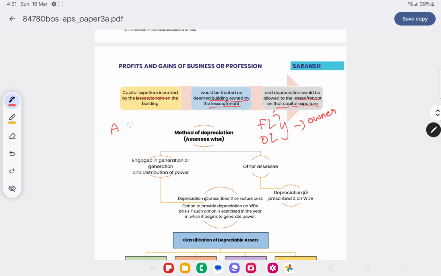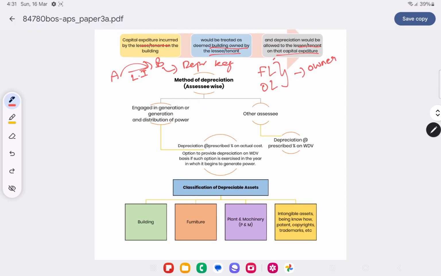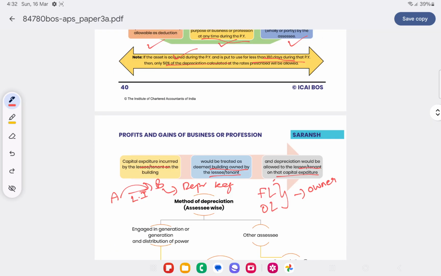Suppose A has given on hire purchase to B, and the ownership will pass on the last installment. So B can claim the depreciation from the very beginning itself. What if it is a partly owned asset? Then depreciation will be based on the share of the asset.